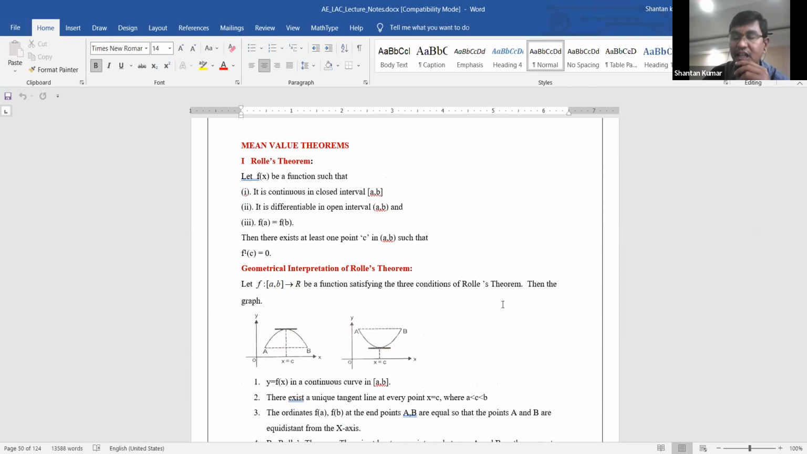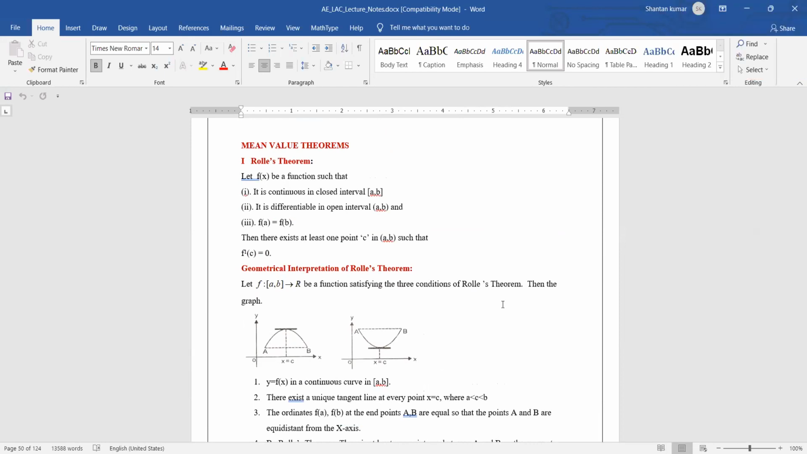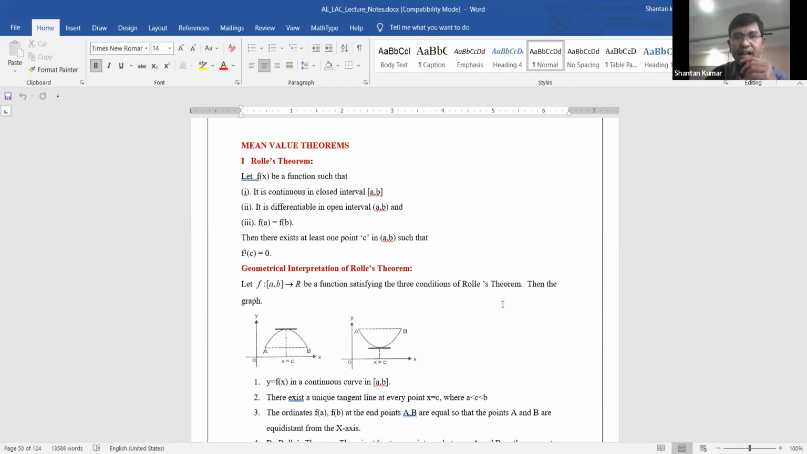First, Rolle's theorem. What is its statement? First you need to understand the statement. Let f of x be a function such that, first, it is continuous in the closed interval [a, b]; second, it is differentiable in the open interval (a, b); and third, f of a is equal to f of b. If these three conditions are satisfied, then Rolle's theorem is satisfied.